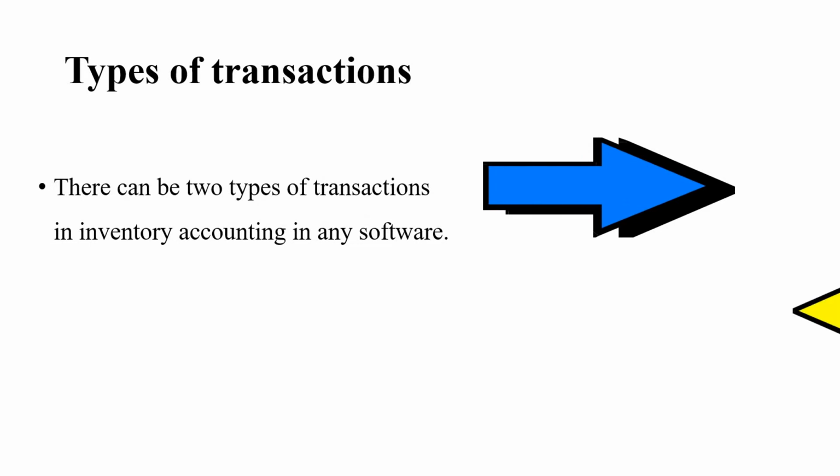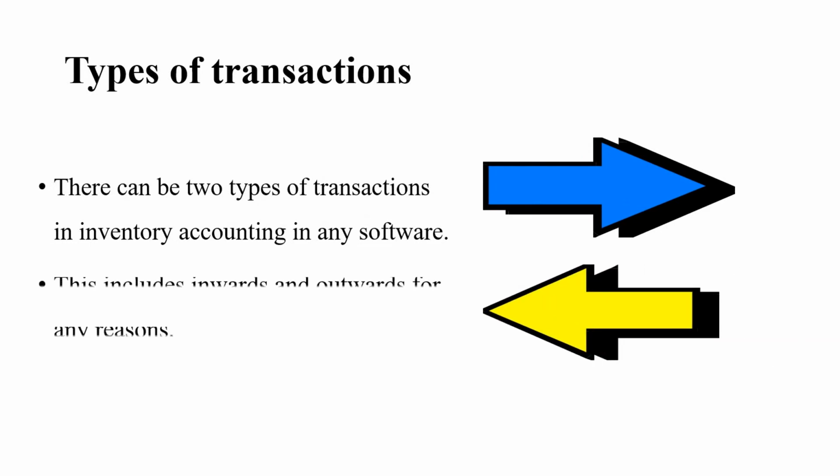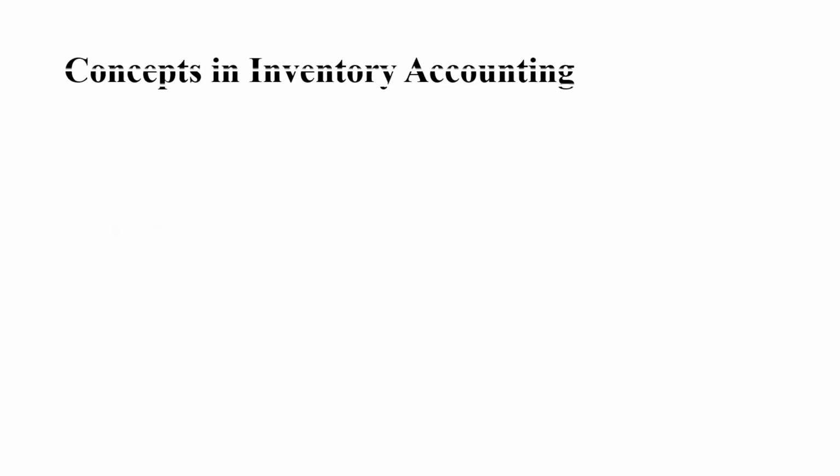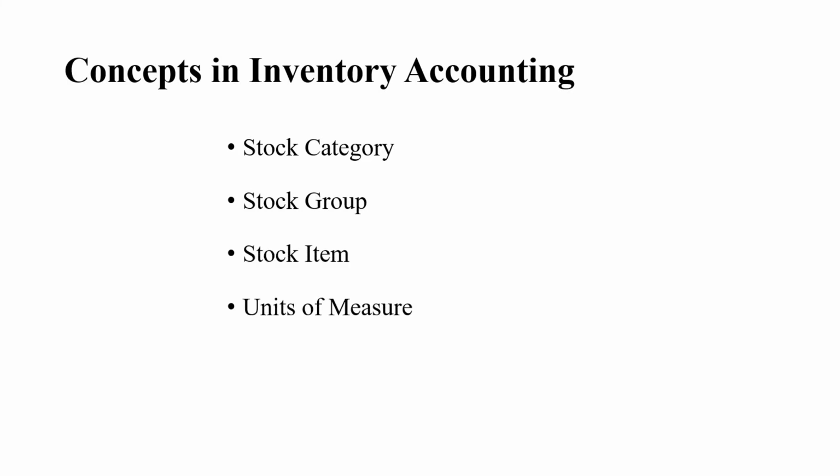One will be inwards, the other one will be the outwards. Concepts in inventory accounting. The first one, stock category, stock group, stock item, units of measure, number of decimals, and the last one is of godowns.